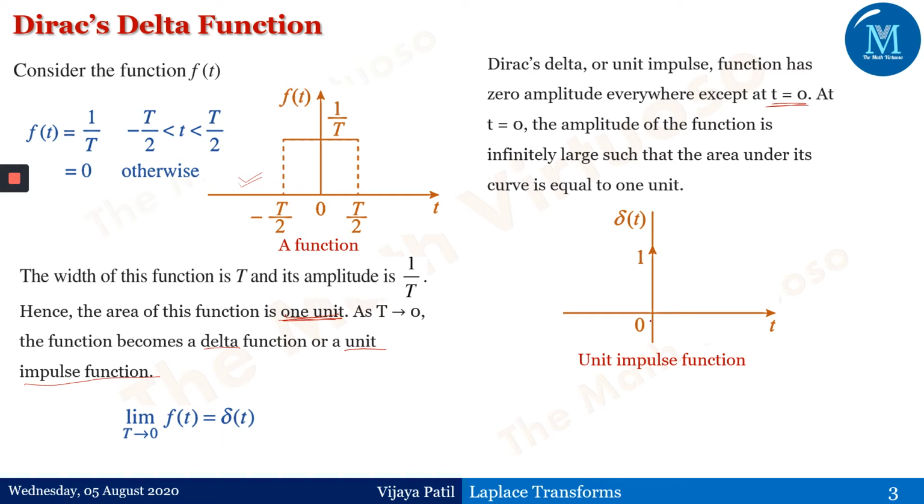This is the point t equals 0, and the height of this curve is 1 unit. Therefore this function is defined as delta t equals 0 for t not equal to 0, and thus the integration from minus infinity to infinity of delta t dt is equal to 1. When t becomes 0, the value of this integration from minus infinity to infinity of delta t dt is equal to 1.